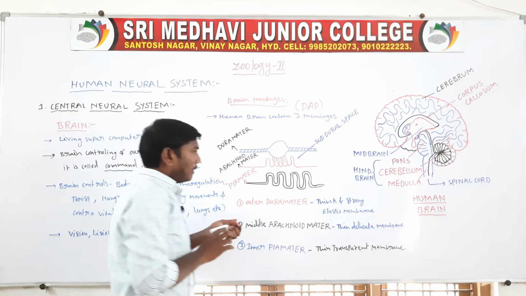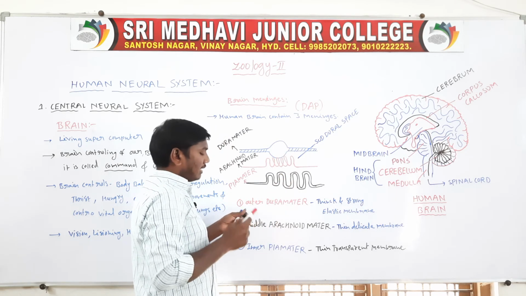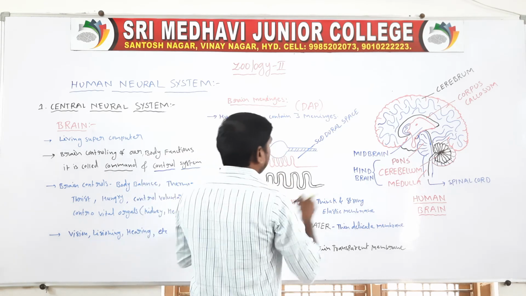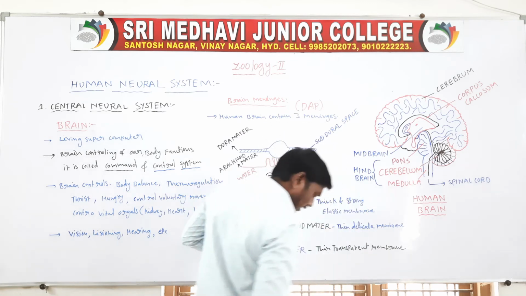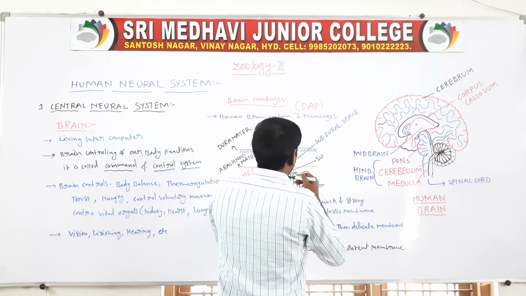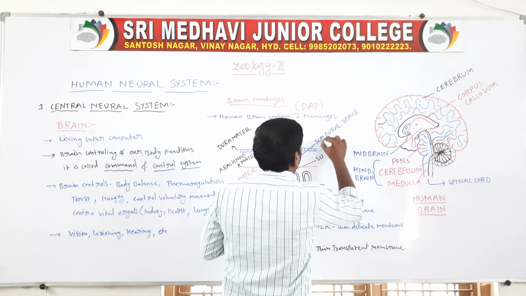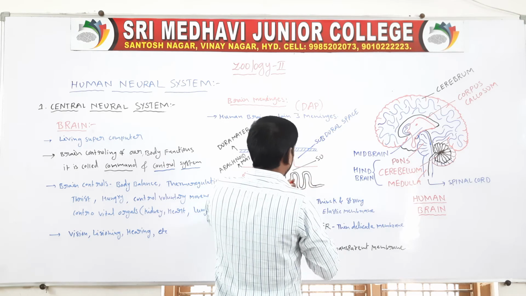Next, the space between the arachnoid mater and pia mater is called the subarachnoid space.